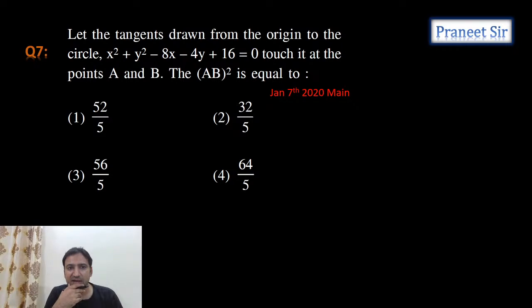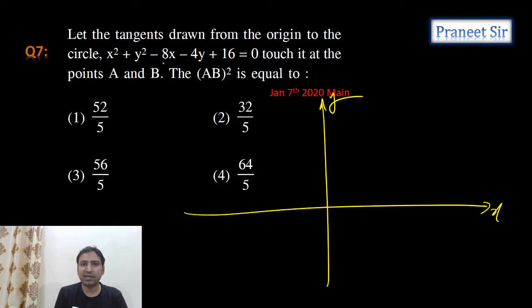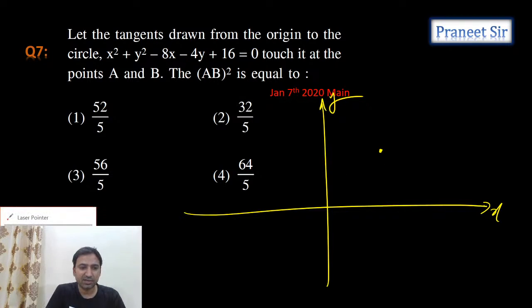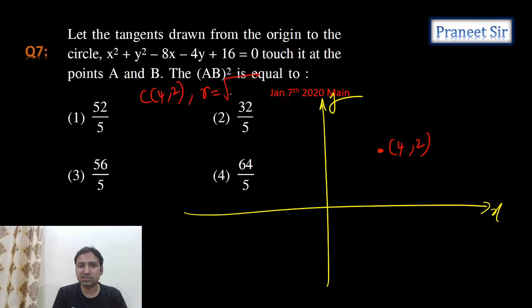Let the tangents drawn from the origin to the circle touch at the points A and B. Then what is AB square? Okay, let's take a circle, guys. Let's take the x-axis and then the y-axis. Clearly the center is 4, 2. And what is the radius, guys? Radius r equals square root of 16 plus 4 minus 16, which equals 2 units. Okay, radius is 2 units.